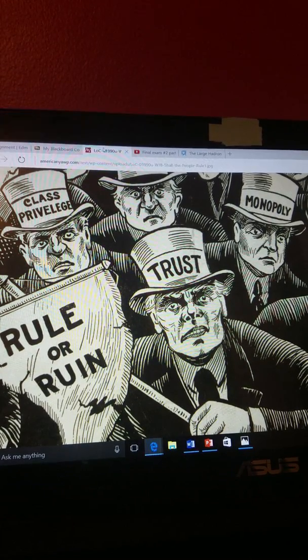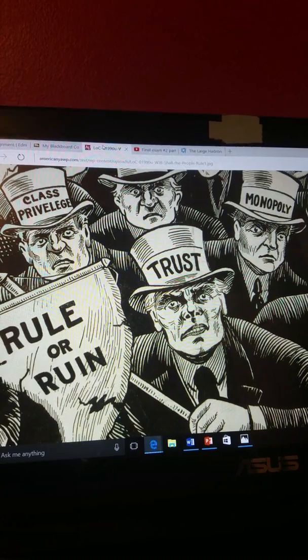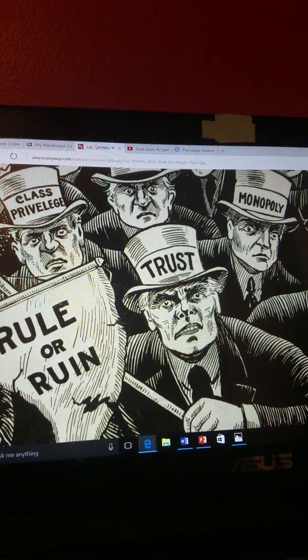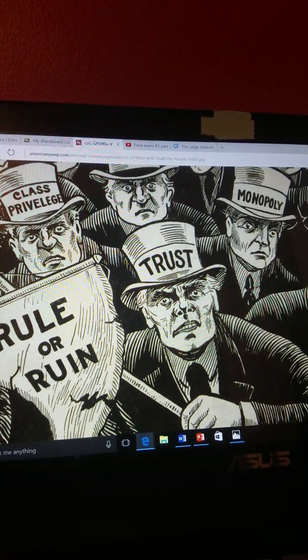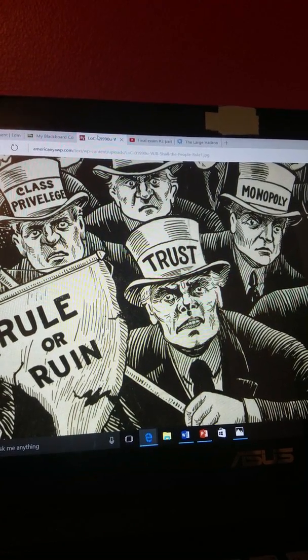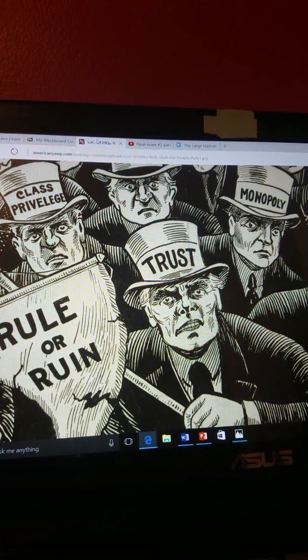In 1912, there's an election where Taft gains Republican backing. So Roosevelt creates his own party, at first called the Progressive Party, but then he said a quote, something along the lines of, "I'm as strong as a bull moose," so his party was then called the Bull Moose Party. But ultimately, Woodrow Wilson wins.